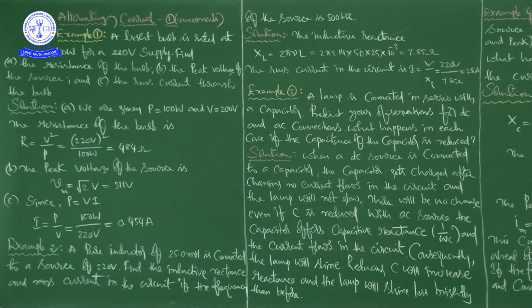See here, ma. With this class, we are going to start the new chapter, alternating current numericals. As we discussed earlier, for every chapter, regarding this chapter also, first we will discuss example problems. Afterwards, we will go through the exercise, and after that the additional exercise. Okay, right. So, this is the first class of numericals from alternating current.